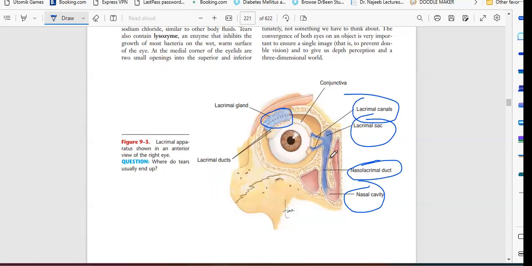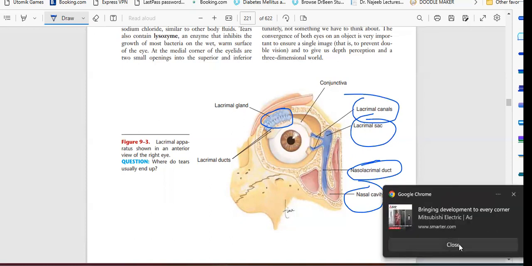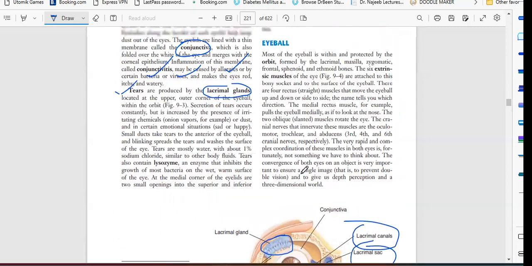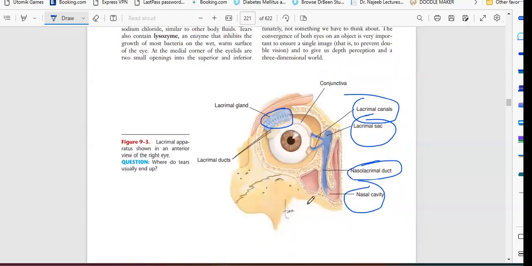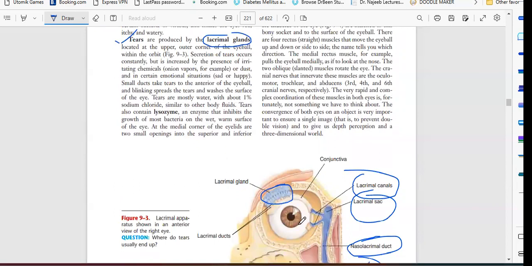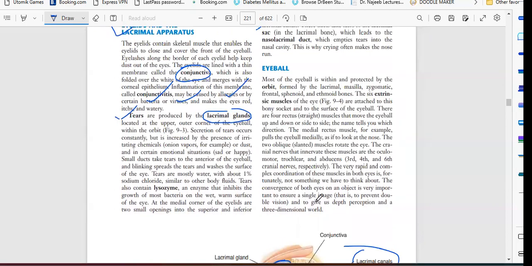So whenever we have a cold, allergies, cough, or sneezing, what will happen when you sneeze or cough? It is also attached to the nasal area, so it may affect the eyes also. You may have tears from the eye, maybe redness in your eyes. So this is all about the lacrimal gland. I advise you to please draw the diagram. For detail, you have to observe those areas.